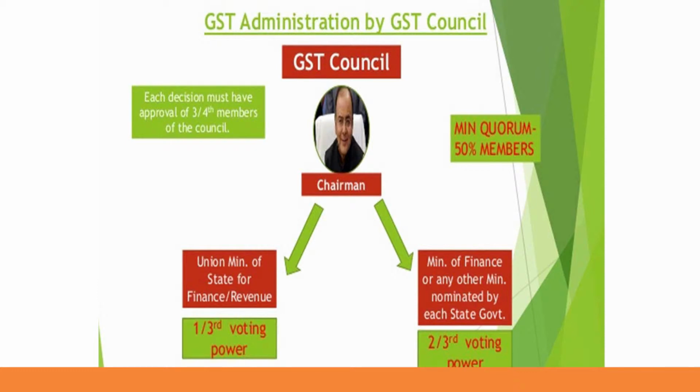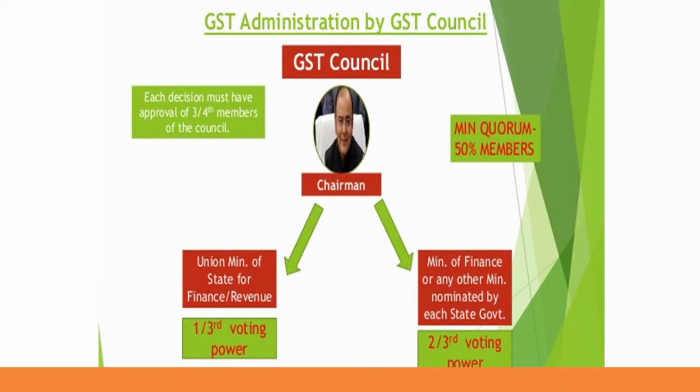What is the structure of the GST Council? At the time of implementation of GST, there were many conflicts and confusions, both in the hands of traders, accountants, chartered accountants, and of course some government officials also. It's very simple. The GST Council consists of various members under one chairperson. In our country, the GST Council consists of a chairperson. That chairperson is always the Union Finance Minister. As of now, Arun Jaitley is the chairperson of the GST Council.